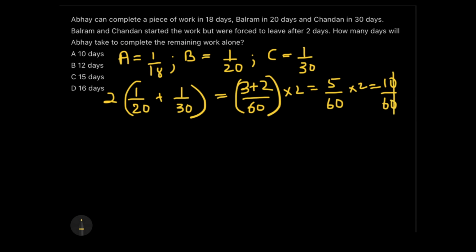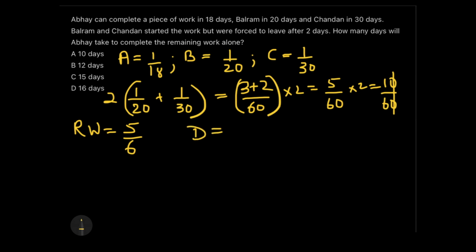That is, if 6 is my total work, then 1 out of 6 of the work has already been done in 2 days by B and C. So what will the remaining work be? The remaining work will be 5 by 6, that's quite obvious. Now who has to do this 5 by 6? Chandan has to do it. What is the formula?